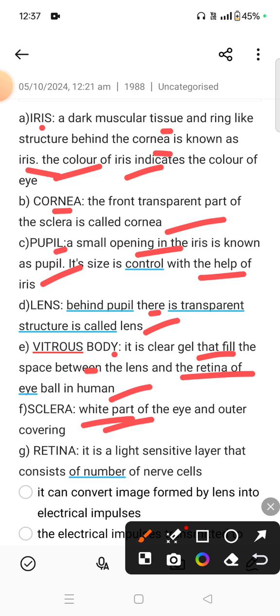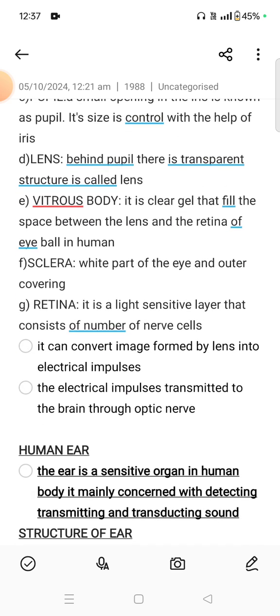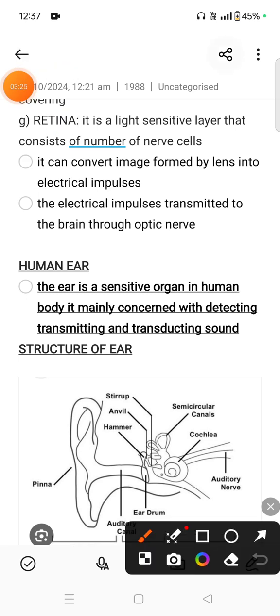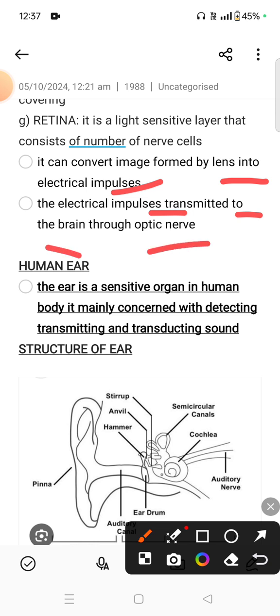And the retina. It is a light sensitive layer that consists of a number of nerve cells. It converts the image formed by the lens into electrical impulses. The electrical impulses are transmitted to the brain through the optic nerves.